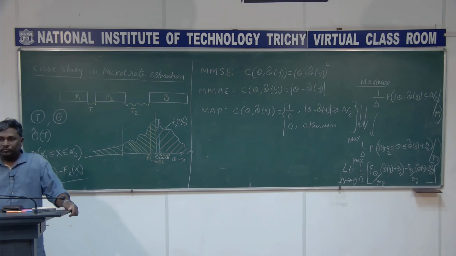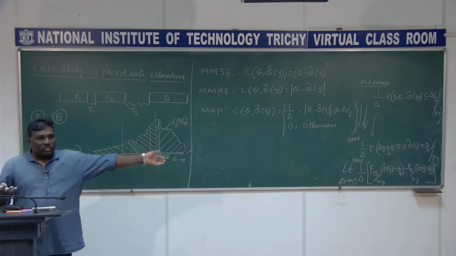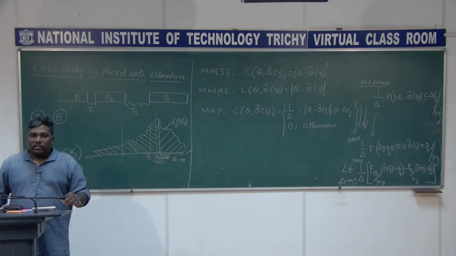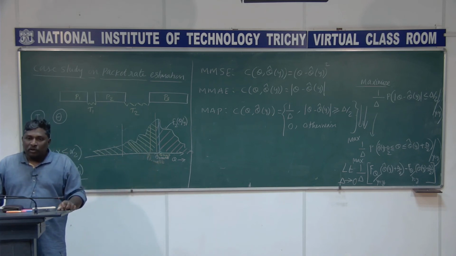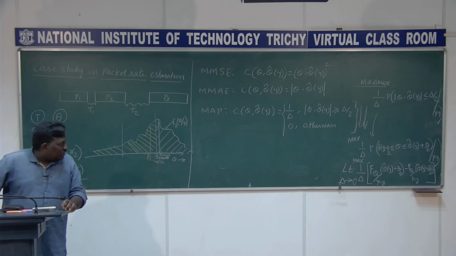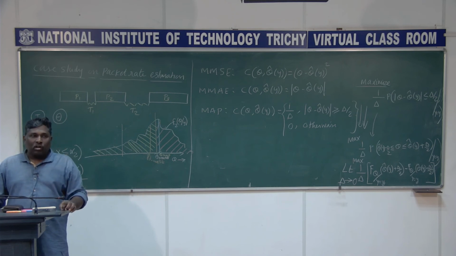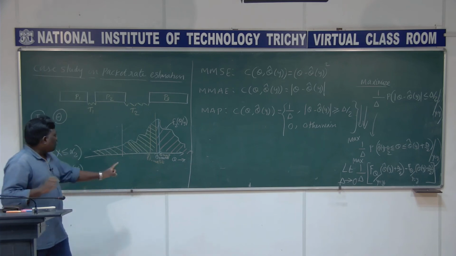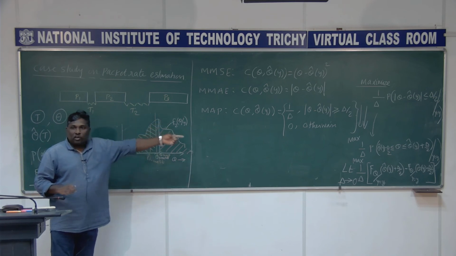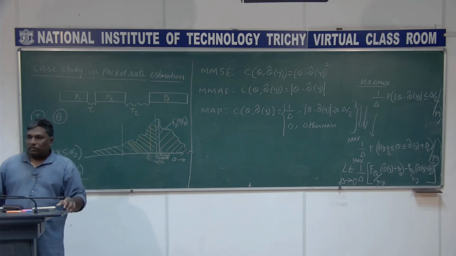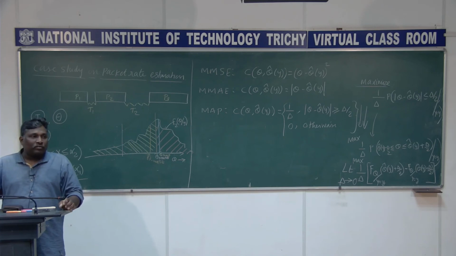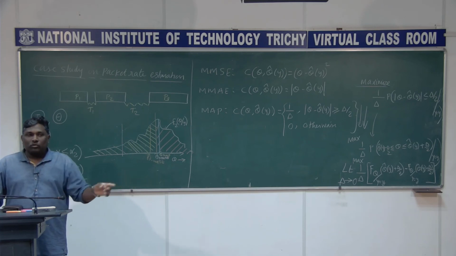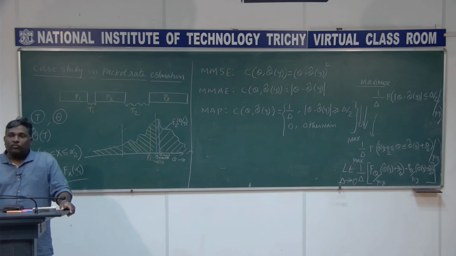So it is nothing but the differentiation of that distribution function, right? Differentiation of the distribution function ends up with the density function. So it's actually ending up with the conditional density function, F2 of theta given y. That's what you are looking for, this peak. Max of the density function is going to be your answer, max of F2 of theta given y. So the solution to this one is simply to look for the peak of the posterior density function, right?